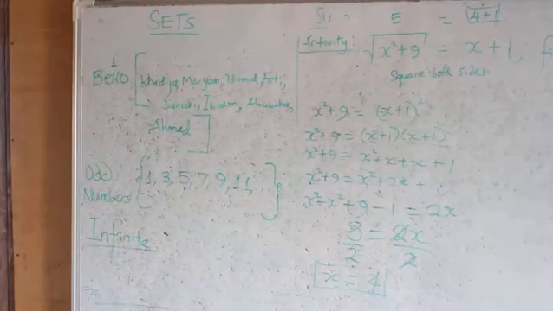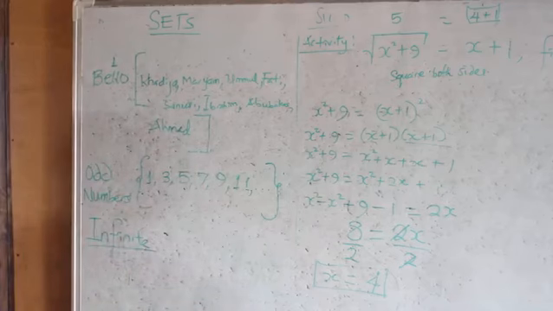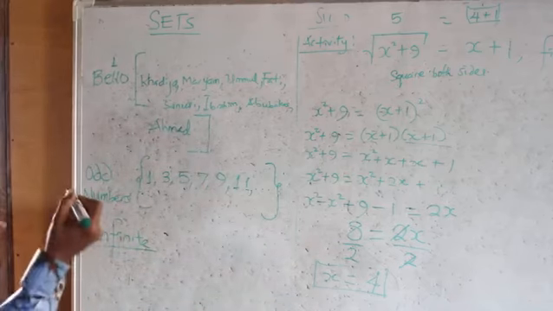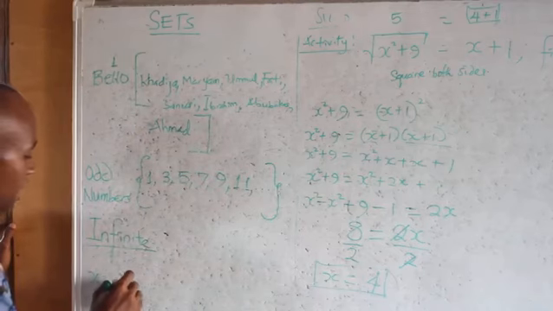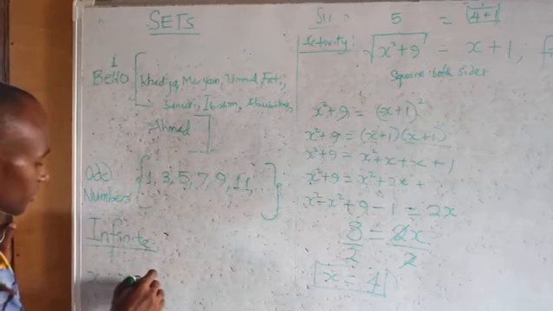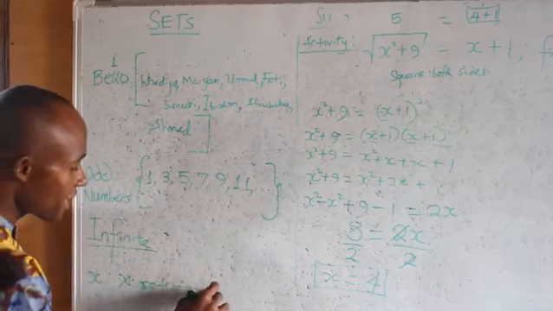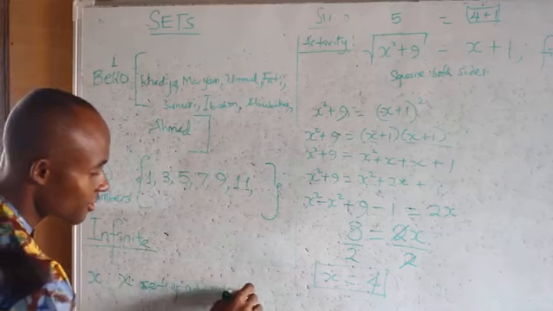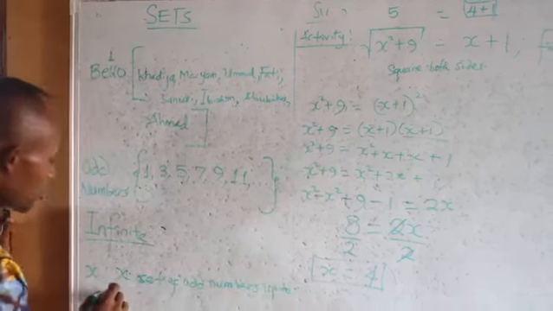We have a finite set. If it is a finite set, that means from the set, it would have been indicated that let X be the set of odd numbers up to 20.